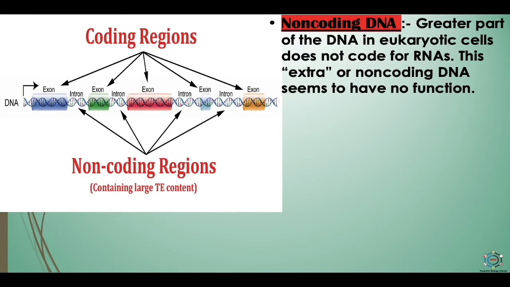Now, the coding and non-coding regions, which you can see in this picture. These are the coding regions, which are known as exons, and the non-coding regions, which are known as introns. At first, the non-coding DNA. The greater part of the DNA in eukaryotic cells does not code for RNAs, and this extra or non-coding DNA seems to have no function.